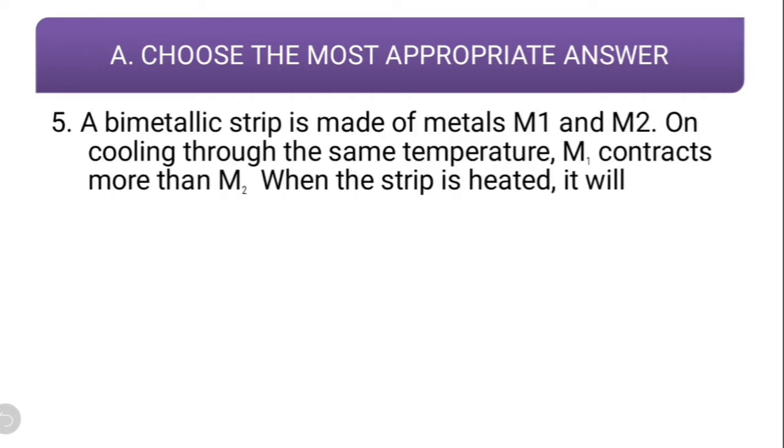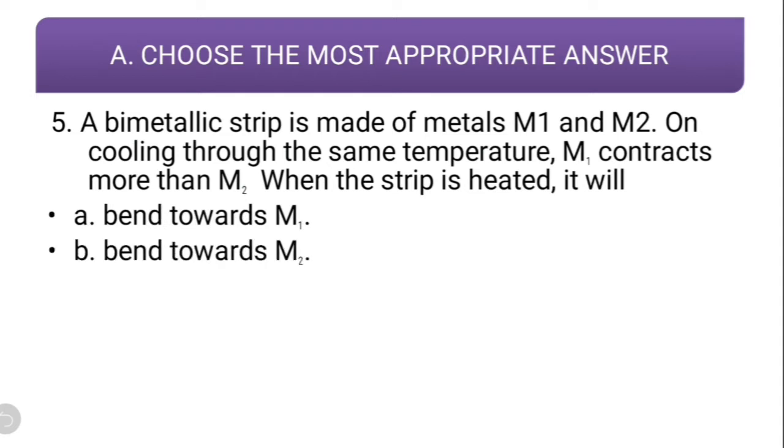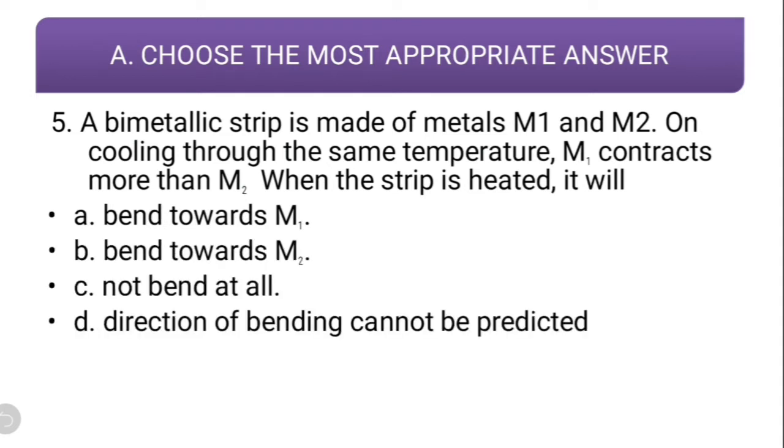Question number 5. A bimetallic strip is made up of metal M1 and M2. On cooling through the same temperature, M1 contracts more than M2. When the strip is heated, it will bend towards M1, bend towards M2, not bend at all. Directions of bending cannot be predicted. Now, the correct option for this is bend towards M2.